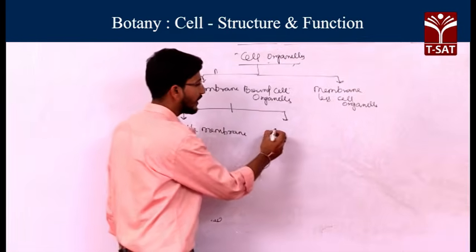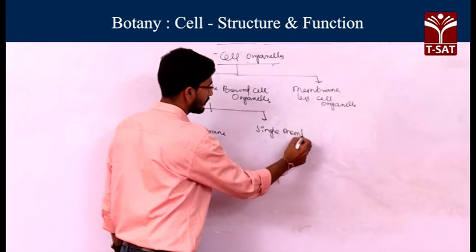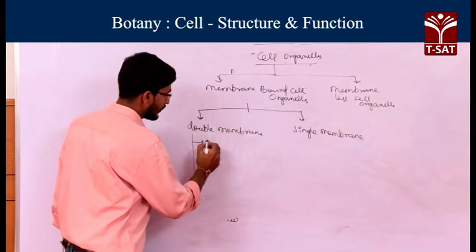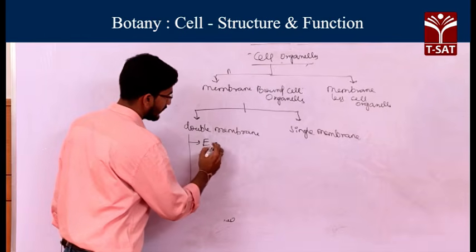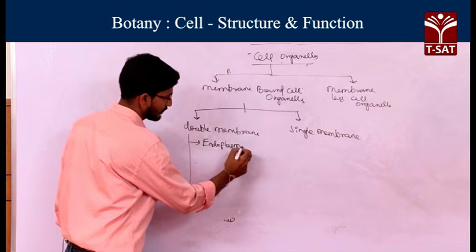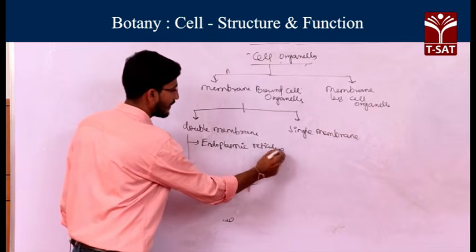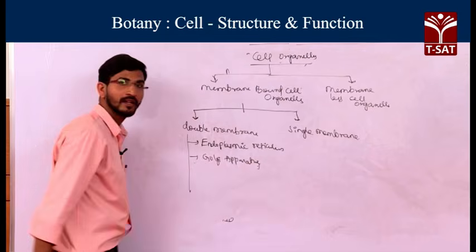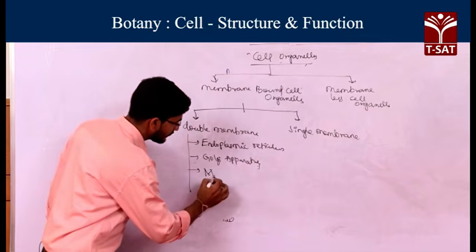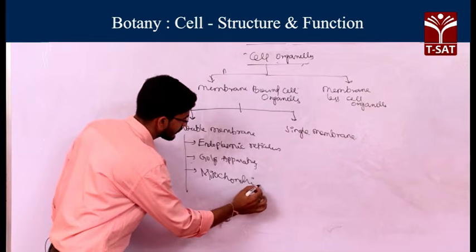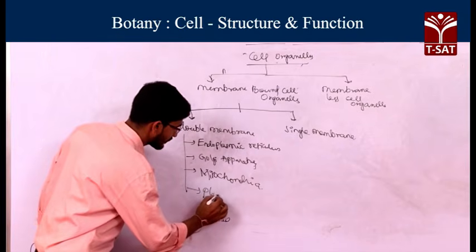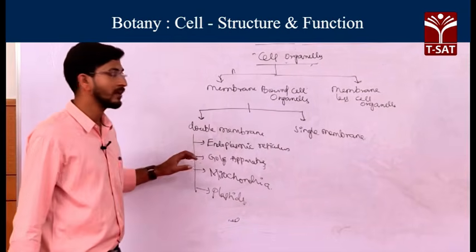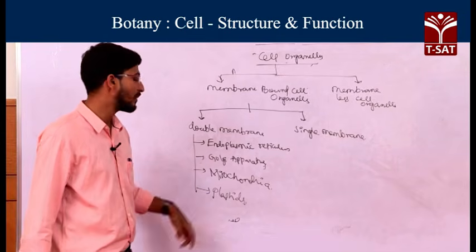Some of the cell organelles contain only single membranes. Examples for the double membrane organelles are generally endoplasmic reticulum, then Golgi apparatus, then mitochondria, then plastids.